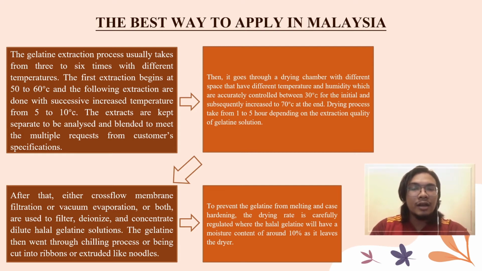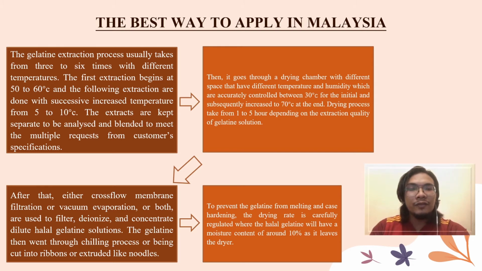After that, cross-flow membrane filtration or vacuum evaporation, or both, are used to filter, deionize, and concentrate the halal gelatin solution. Then the gelatin solution goes through a chilling process, and is cut into ribbons or extruded like noodles.